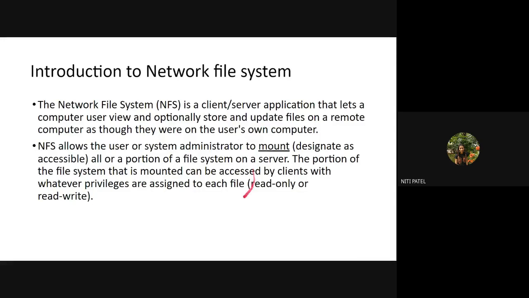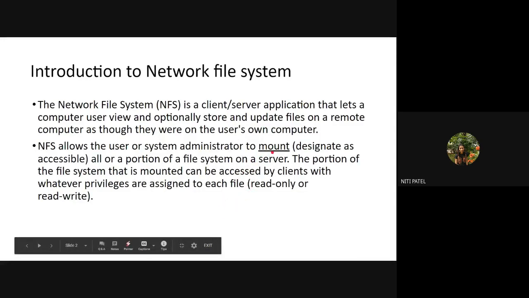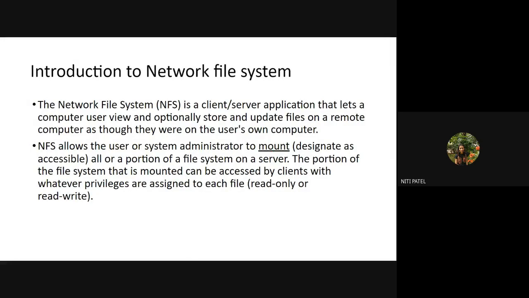So there is a separate directory where all the information brought from the server, as well as all the devices attached, will be found, and the name of the directory is /mnt. The portion of the file system that is mounted can be accessed by the clients with whatever privileges are assigned to each file. Now I have brought my file and stored it inside the mount directory. Now that file will have certain permissions. Why will it have permissions? Because it is brought from the server machine.